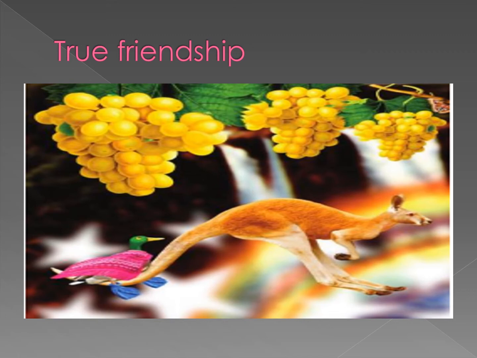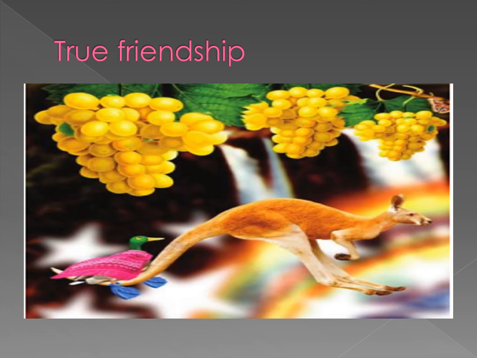Children, see how the kangaroo and duck are happy together. When the duck asked for a ride, the kangaroo, who was a true friend, did not discourage the duck. It took the duck around the world three times.